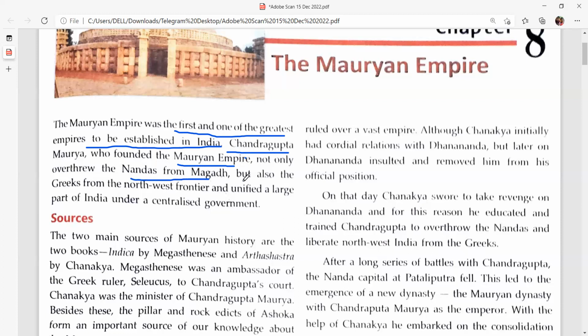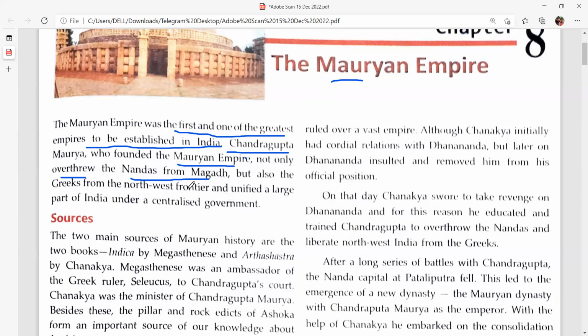Before the Mauryan Empire was established in Magadha, the Nanda dynasty used to rule. So Chandragupta Maurya overthrew the Nanda dynasty and established his Mauryan Empire.